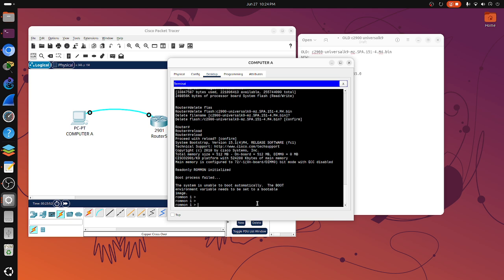Right, now we're inside ROMMON, also known as ROM monitor. This is a separate mini operating system that is burned directly onto a physical microchip on the motherboard of the router.